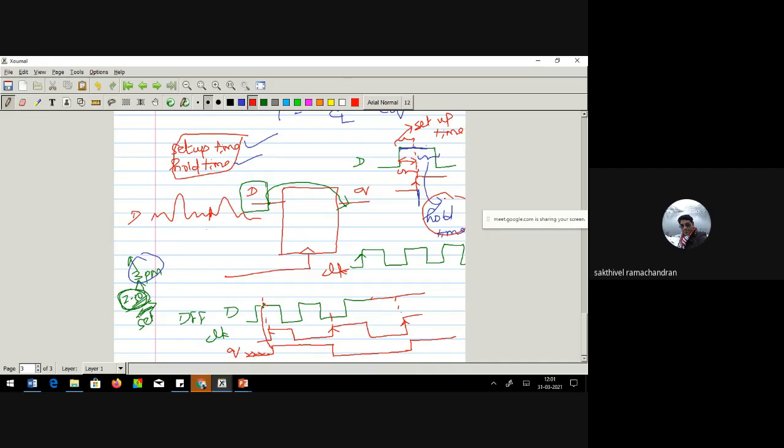The same idea: the data needs to be there for some time after the rise edge of the clock, but it should not be too much. If it is too much, it will block the new set of data coming in.